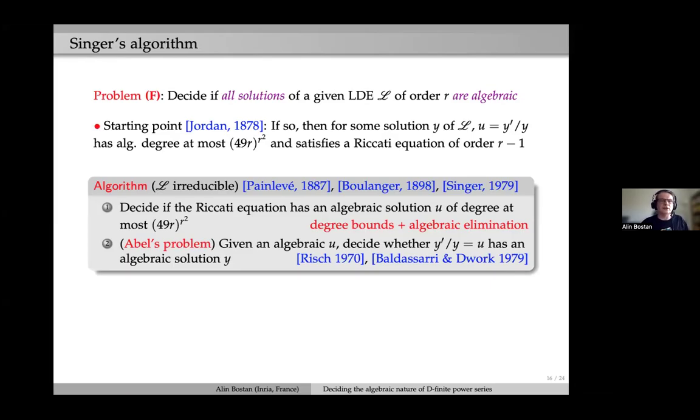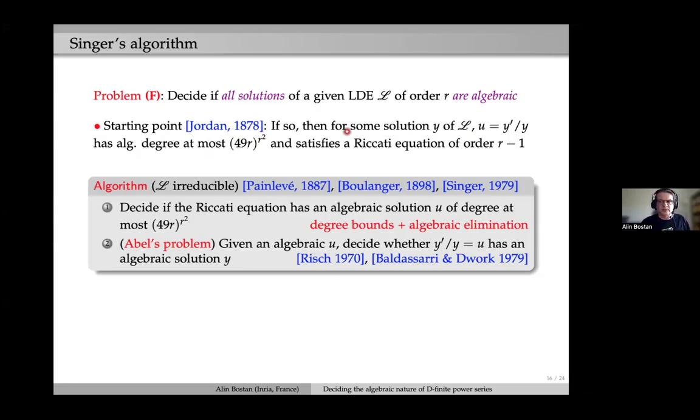In this algorithm by Michael Singer, the starting point is from differential Galois theory and group theory, namely a result by Jordan, 1878, that says that if indeed all solutions of this L are algebraic, then there exists a non-trivial solution Y such that its logarithmic derivative U is algebraic, and moreover of algebraicity degree bounded uniquely in terms of the order of the input equation.